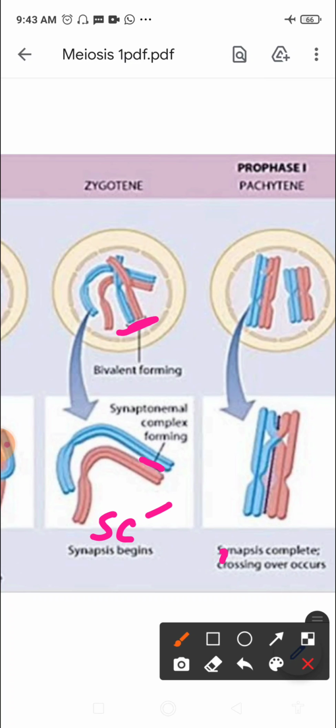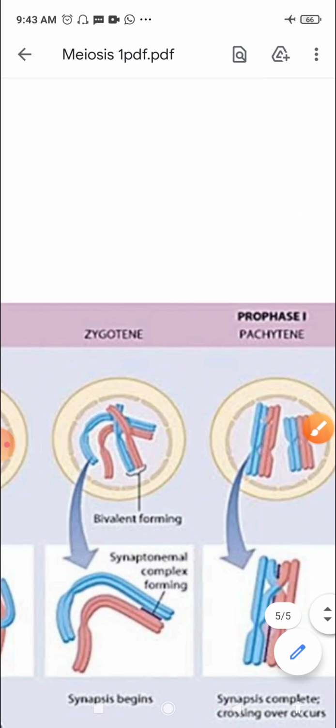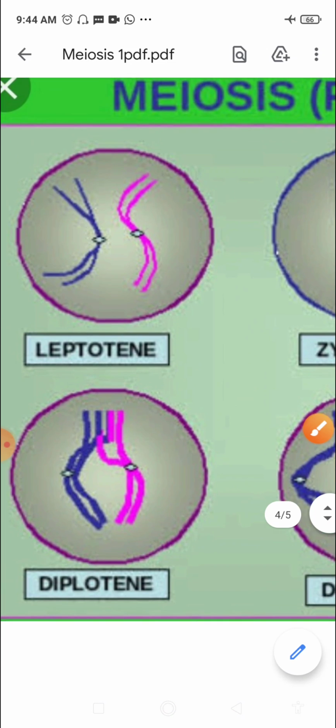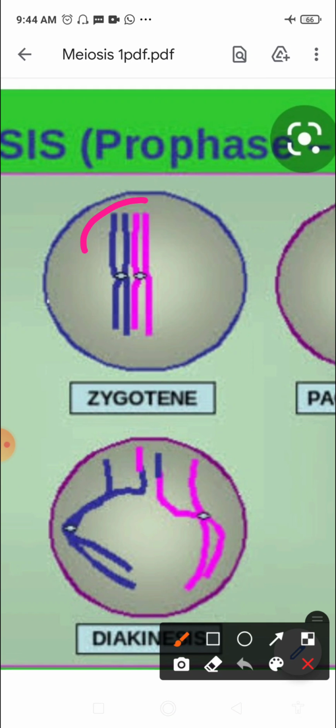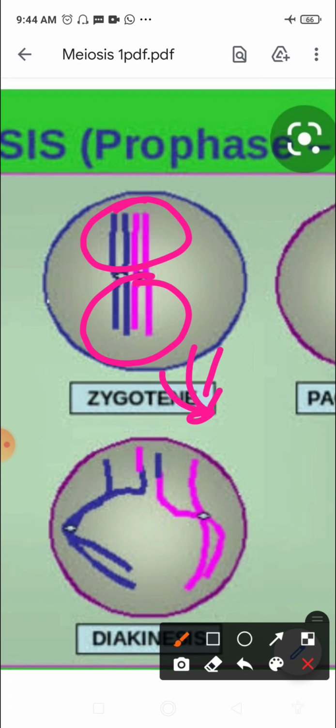If you look at this diagram here, you can see how 4 strands are there, right? So these are tetrads, bivalents, that is, pairing together. As a result of the pairing, you can see tetrads being formed, right? So tetrads, 1, 2, 3, 4, 1, 2, 3, 4, right? So these are the tetrads that are formed in this structure. However, these are more clearly visible in the next stage, right?